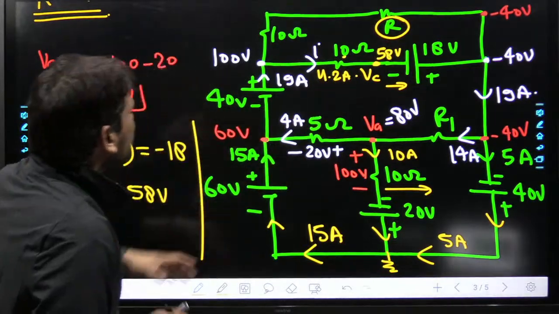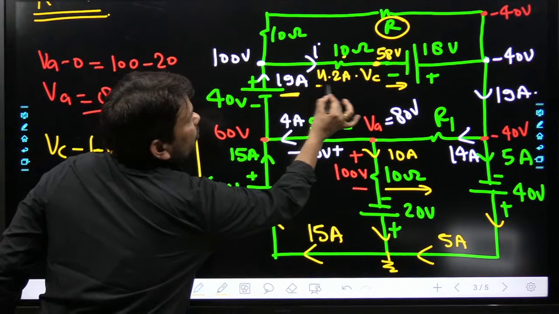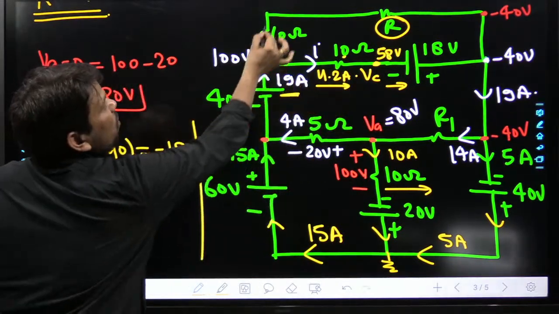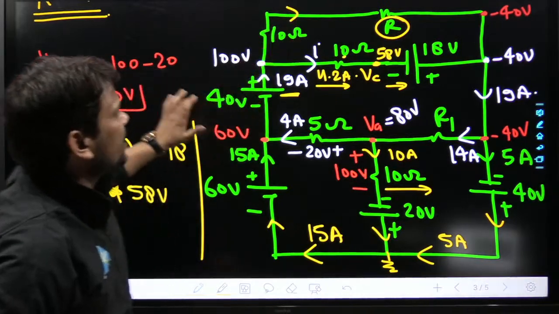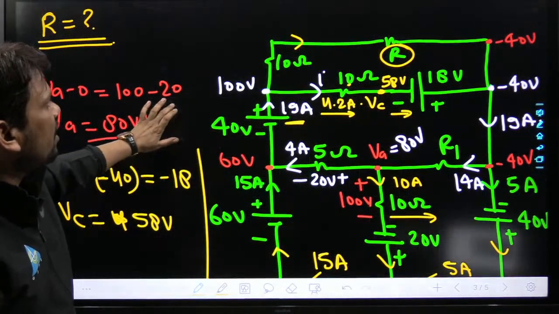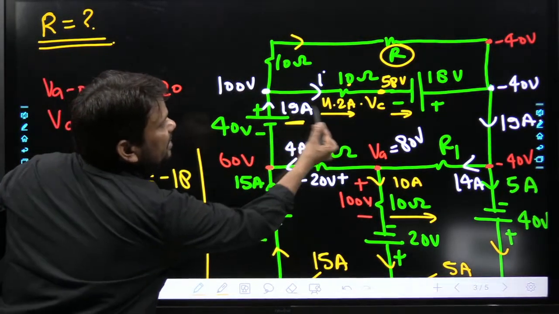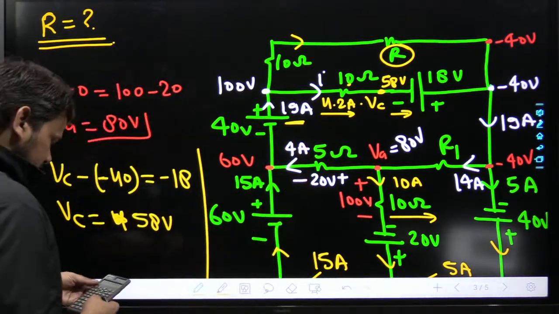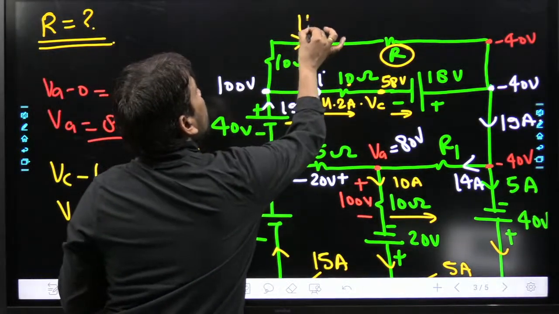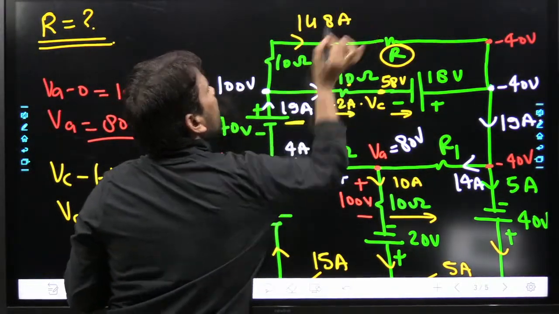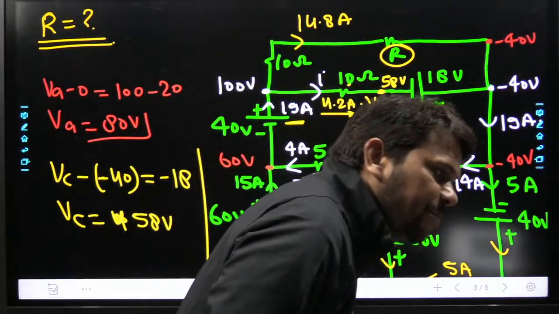Very nice. Now see here, 19 ampere entering and 4.2 ampere leaving. So how much current will enter here? See properly. That is nothing but 19 minus this. Okay, so 19 minus this is 14.8 ampere. This is also clear, 14.8 ampere.